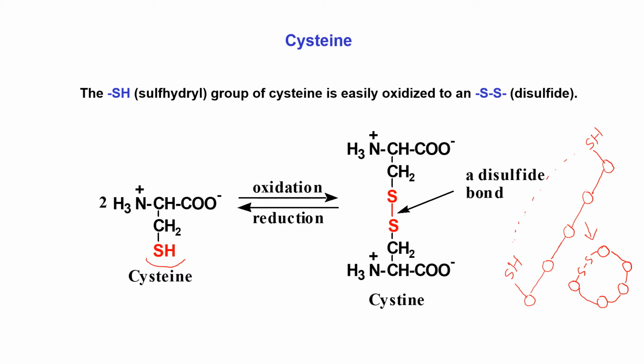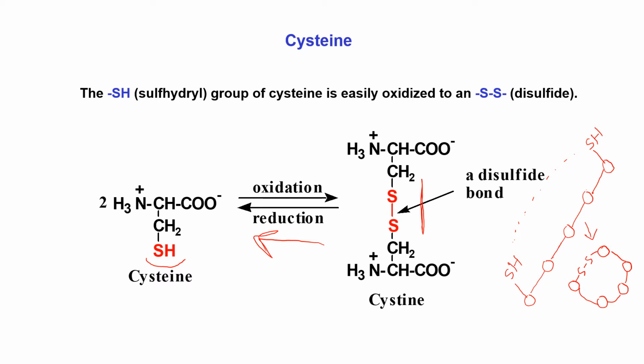In the presence of an oxidizing agent in our system, the side chains of two cysteine molecules oxidize to form a disulfide bond. A disulfide bond is a strong covalent bond. Again, in the presence of a reducing agent, the disulfide can be broken and the side chains of the cysteine molecules can be free like before.